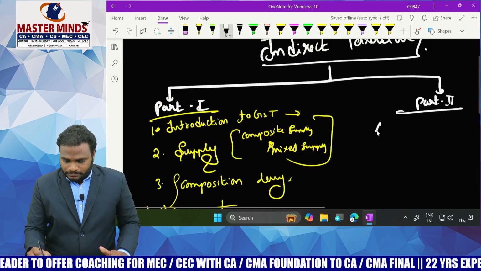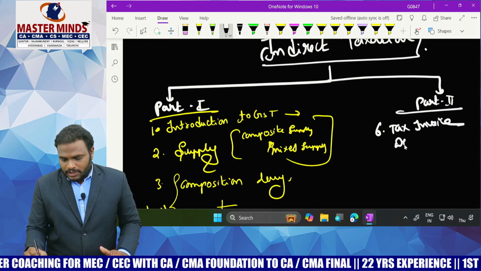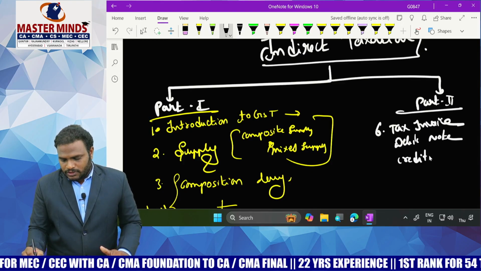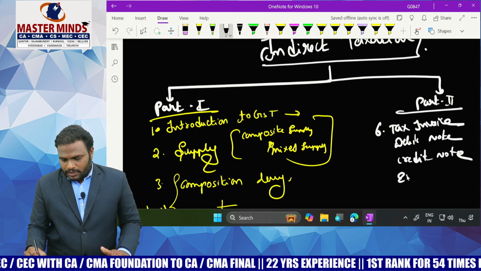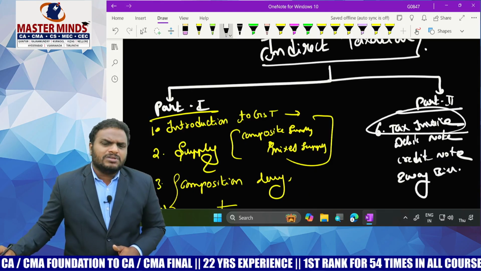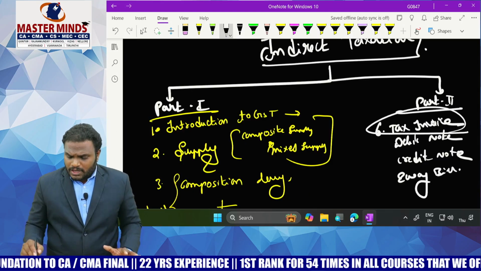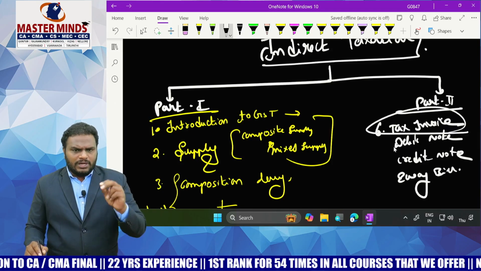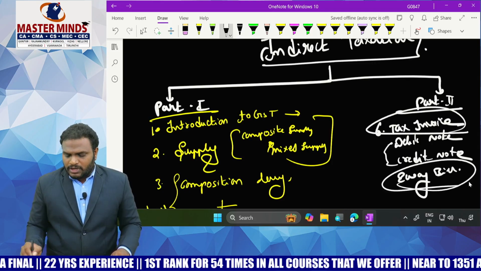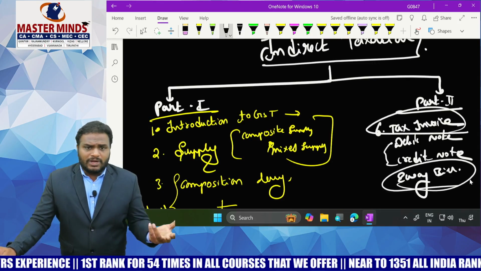part 2: tax invoice, debit note, credit note, e-way bill. Now, tax invoice is already covered with the time of supply. Now, please read the definition of the debit note, the definition of the credit note, and the theory regarding the e-way bill. There may be a chance of an MCQ coming.